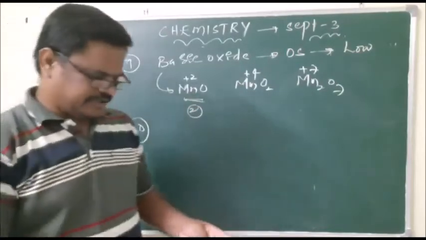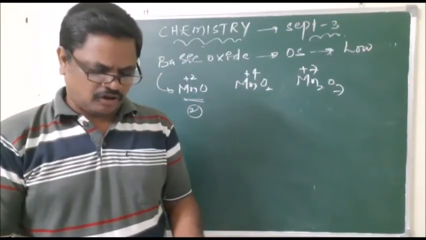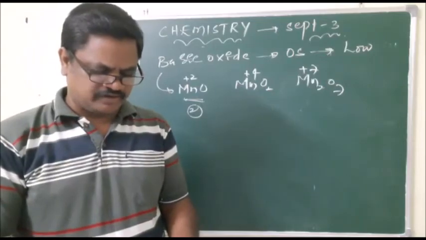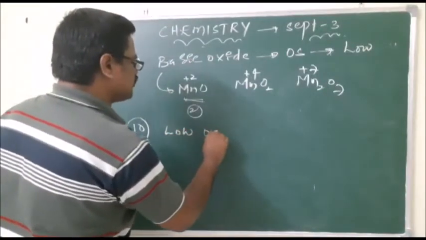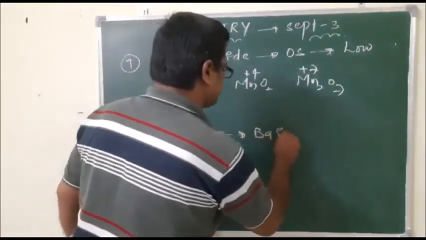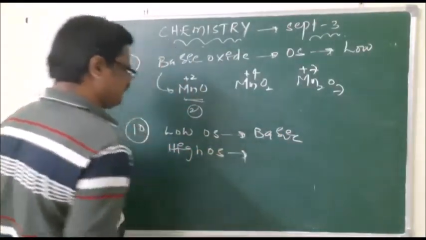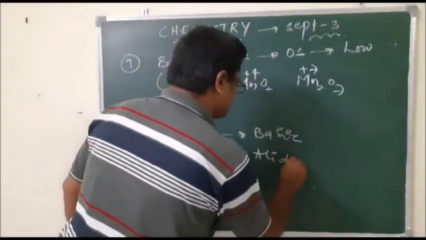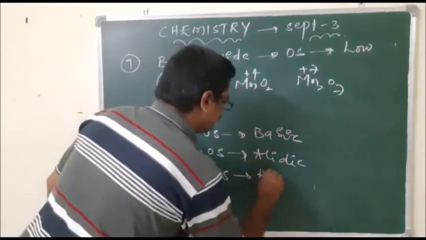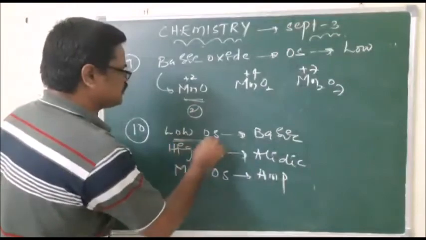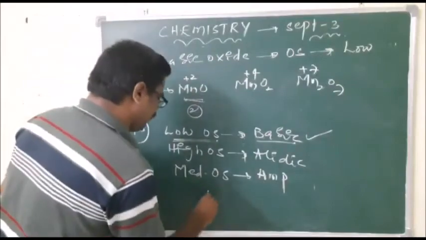If we move to the 10th question, the transition metal with low oxidation state will act as a basic oxide. I already told you that low oxidation state means definitely basic, high oxidation state means definitely acidic, and medium oxidation state is nothing but amphoteric. So the question is about low oxidation state, so basic is correct. That means option 1 is correct.